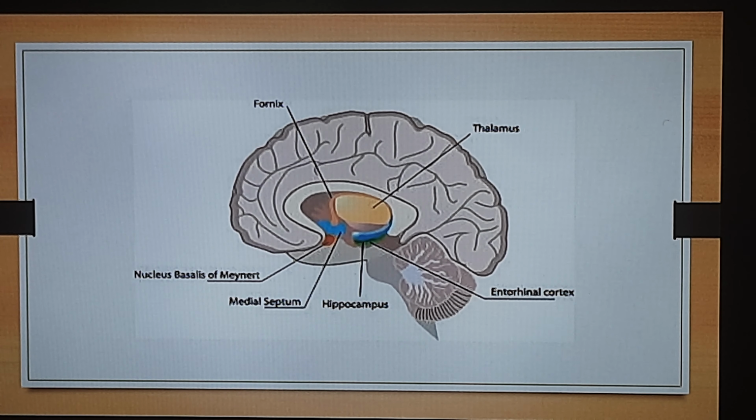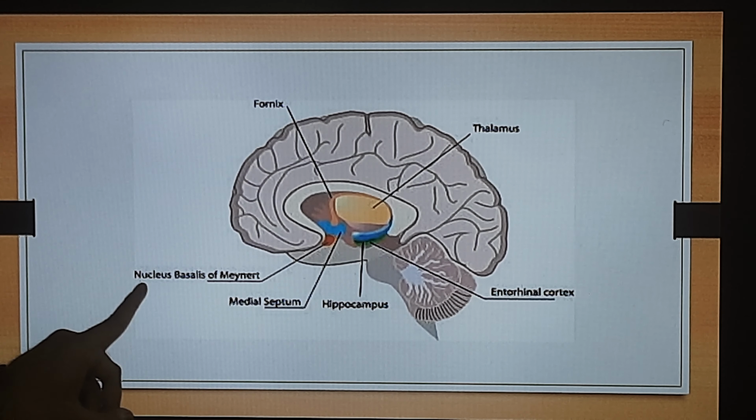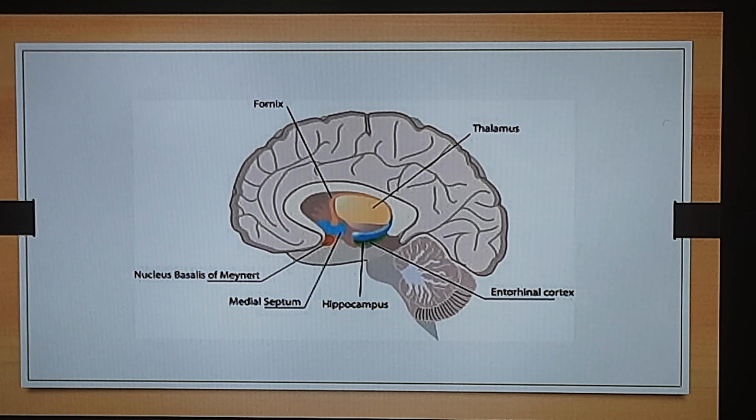Now this picture or image is representing our brain. Now in the brain there is an important region, and that region is known as the basal nucleus of Meynert. In this basal nucleus of Meynert, it is found that there are lots and lots of cholinergic neurons.